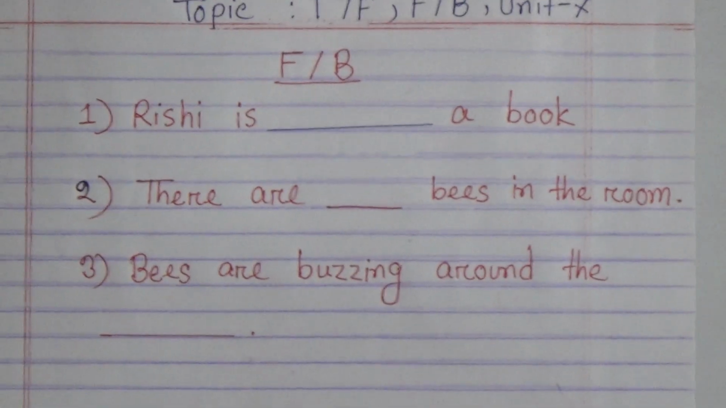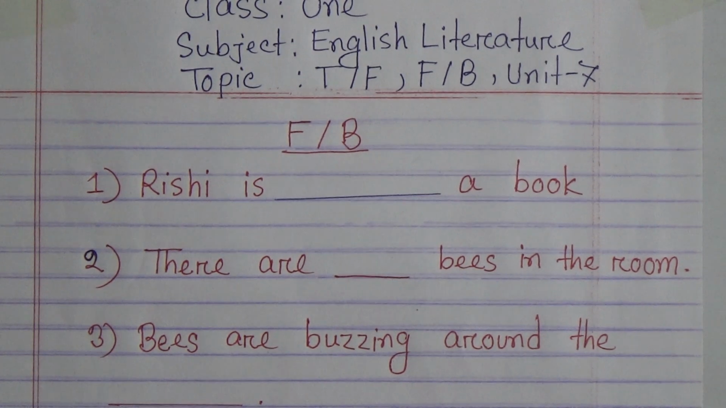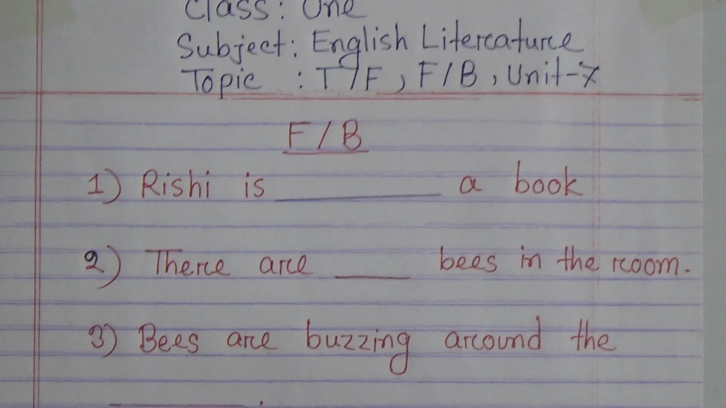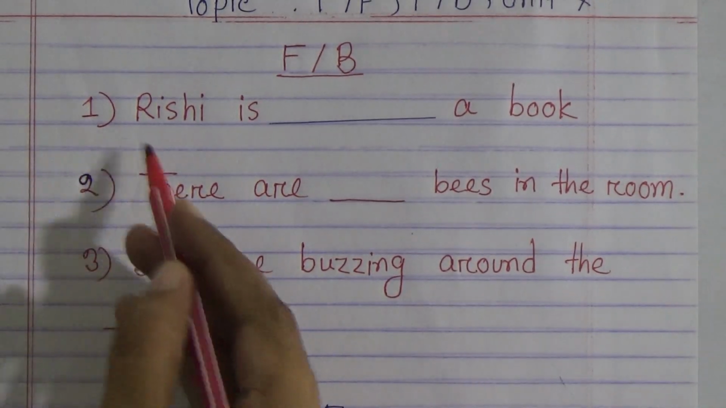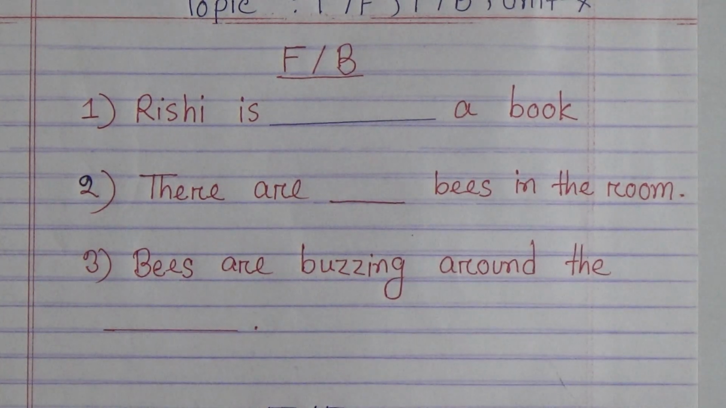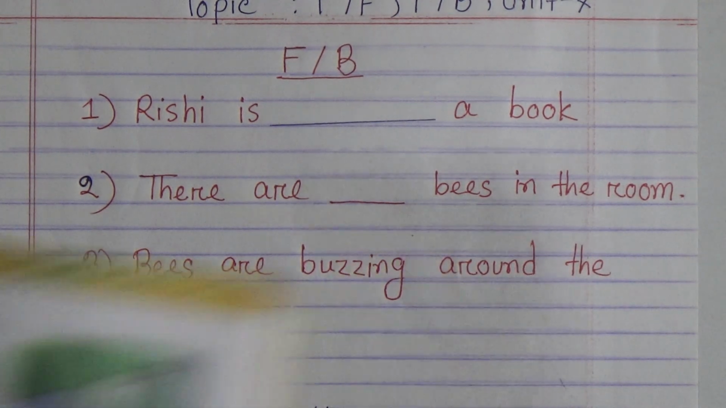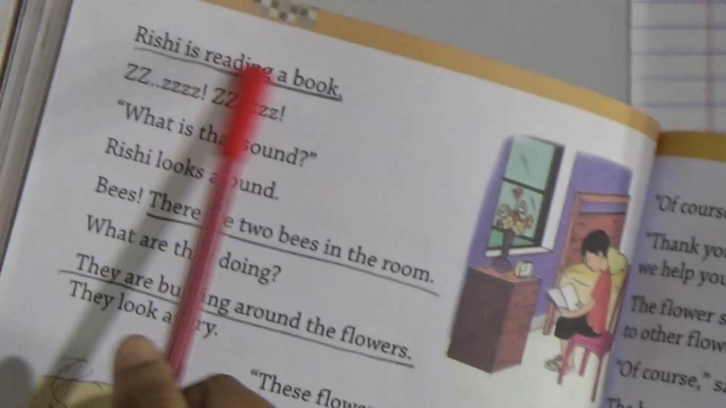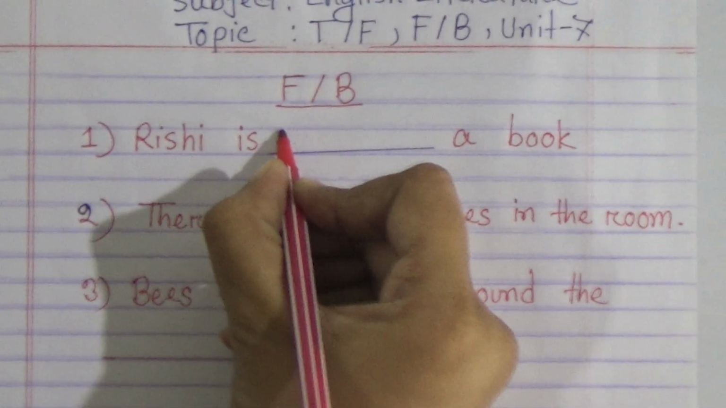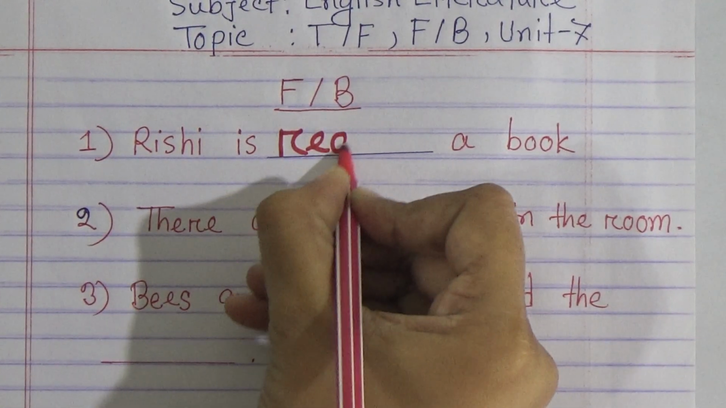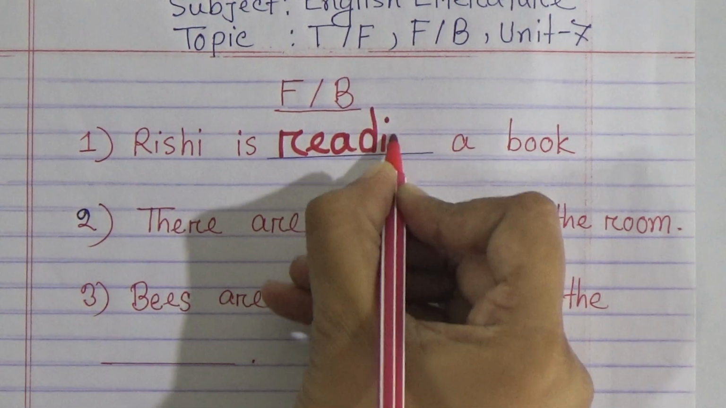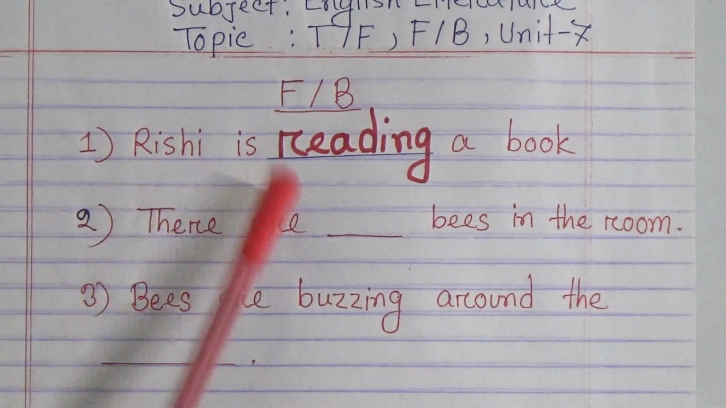So, that is our story. Now we will solve these problems. First, fill in the blanks. Number 1, Rishi is dash a book. So we can write here, Rishi is reading a book. We will write here reading, R-E-A-D-I-N-G. So Rishi is reading a book.